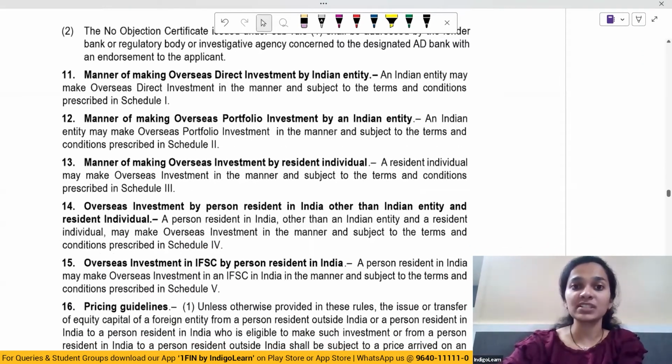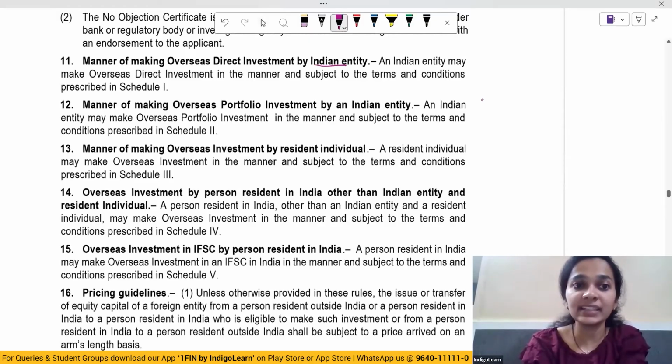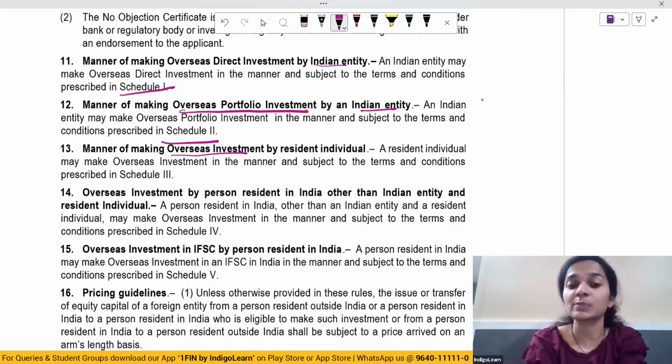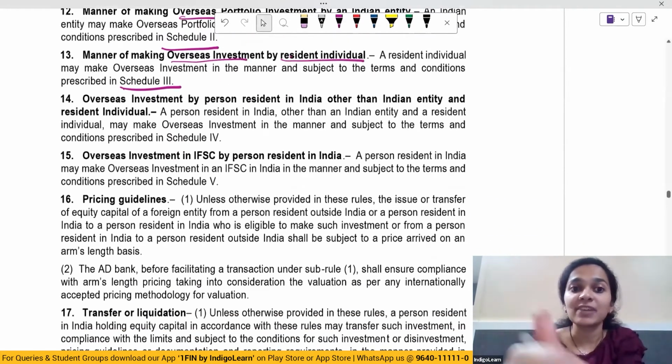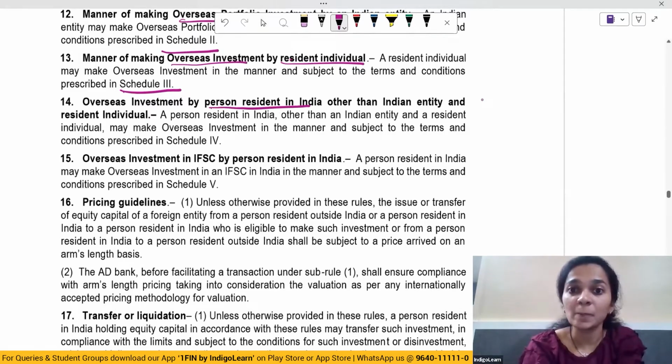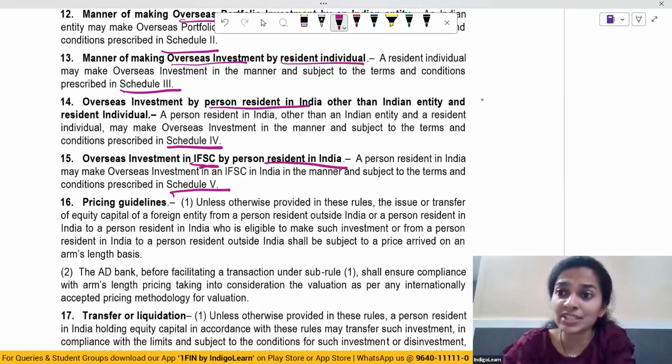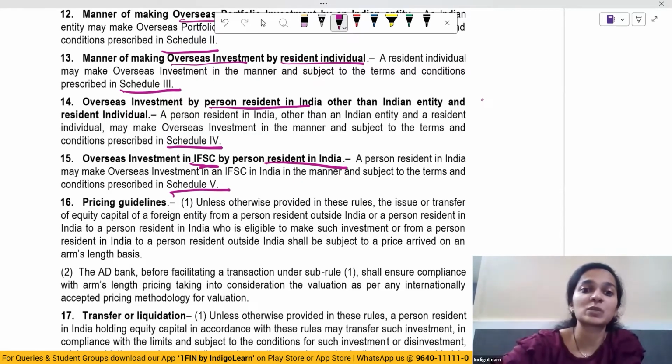Now, the manner of making overseas direct investment by an Indian entity has to be done as per Schedule 1. Overseas portfolio investment by an Indian entity as per Schedule 2. Overseas investment by a resident individual as per Schedule 3. Overseas investment by a person resident in India other than an Indian entity and resident individual in Schedule 4. And overseas investment in IFSC by a person resident in India has been specified in Schedule 5. So there are 5 schedules wherein how all of these investments have to be made has been specified.